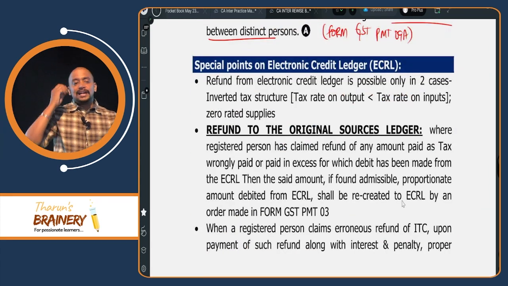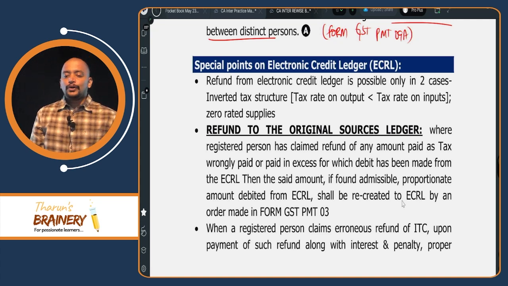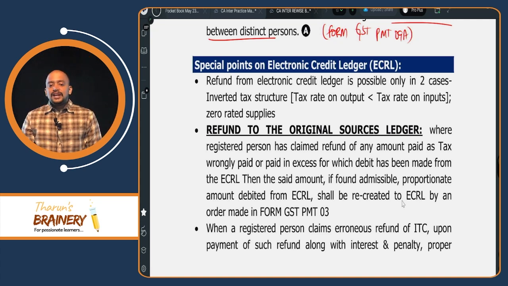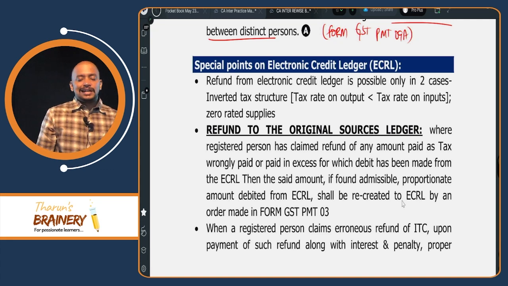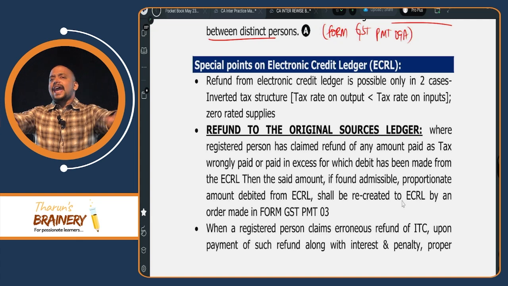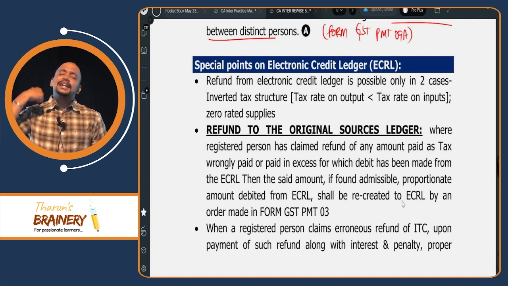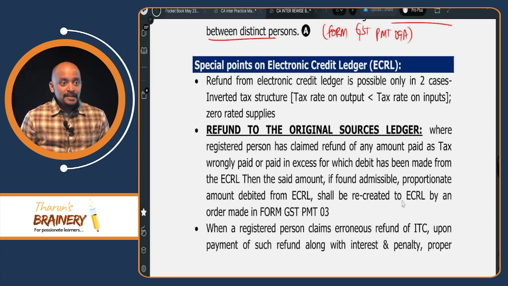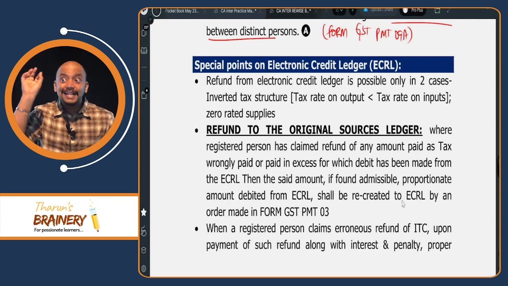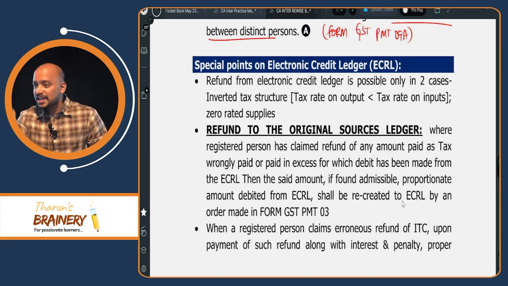Special points on electronic credit ledger. So we have completed cash ledger. Now look into credit ledger. Refund from electronic credit ledger is possible only in 2 cases. Electronic cash ledger, it is your money, just like your bank account. Any time you can get the refund. But electronic credit ledger, refund is only 2 ways. Only 2 cases you will get refund.